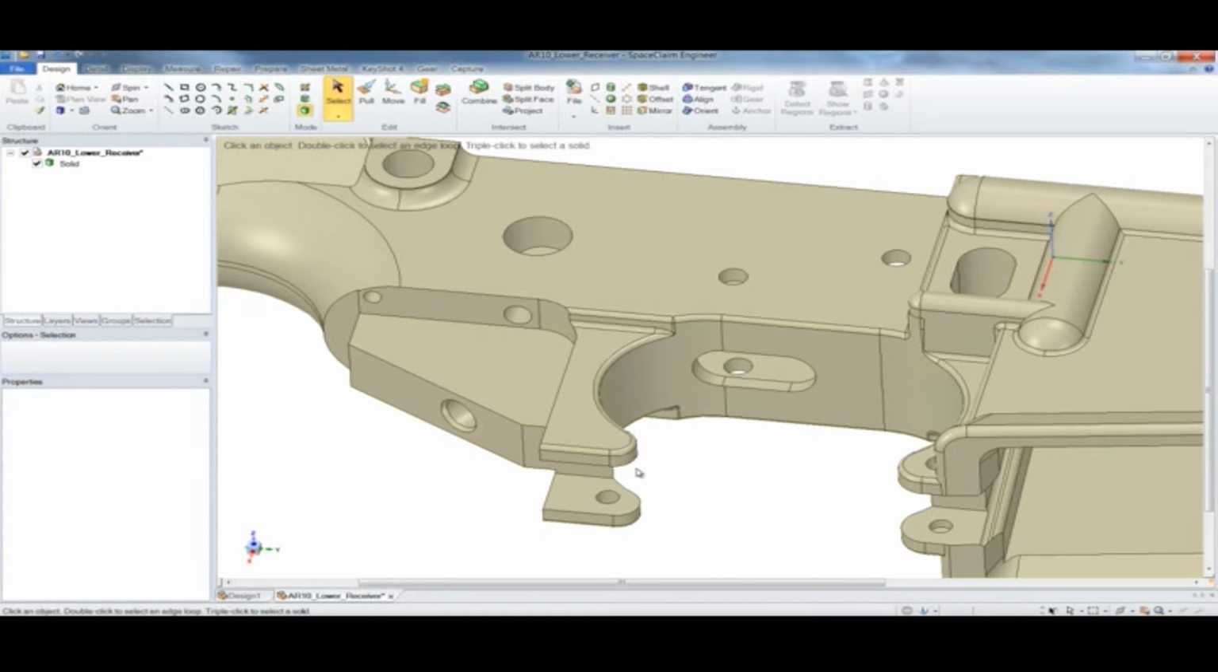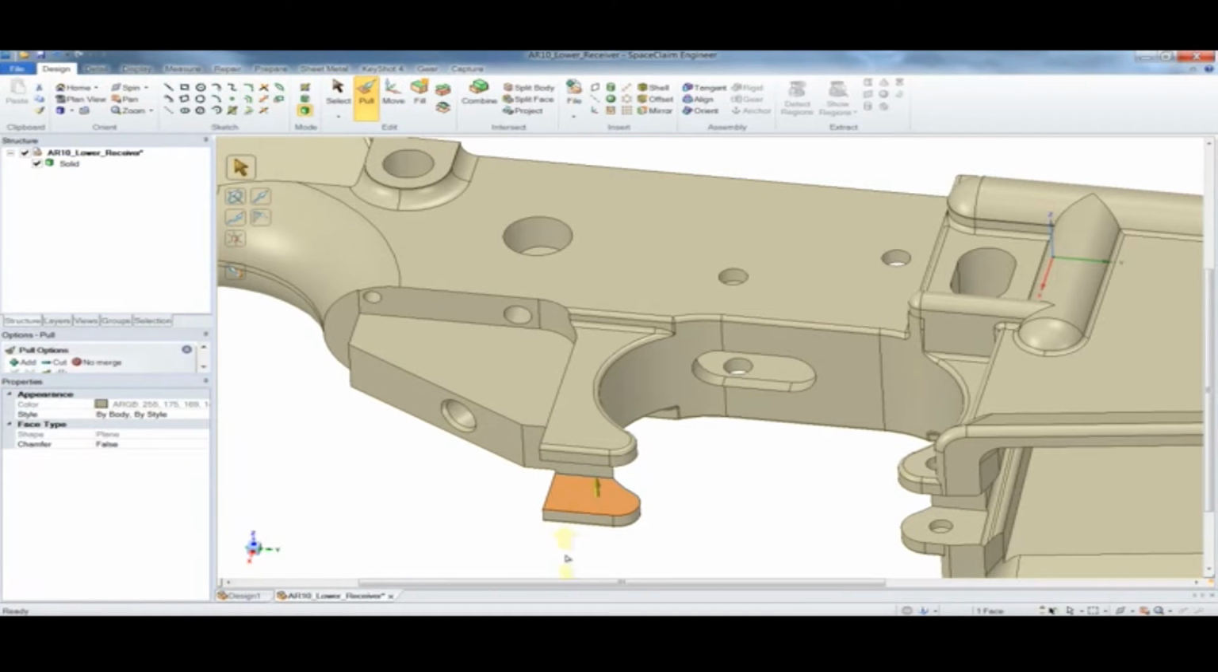It would just come in and patch up the holes that are not necessary anymore, and then use our pull command to come right in and extend that surface all the way up and merge it up to the other face to get rid of that cut.